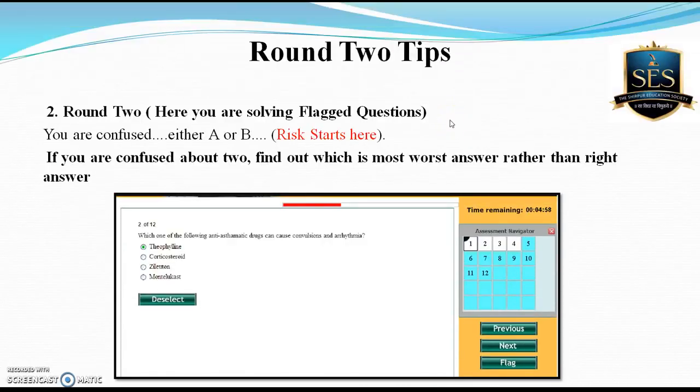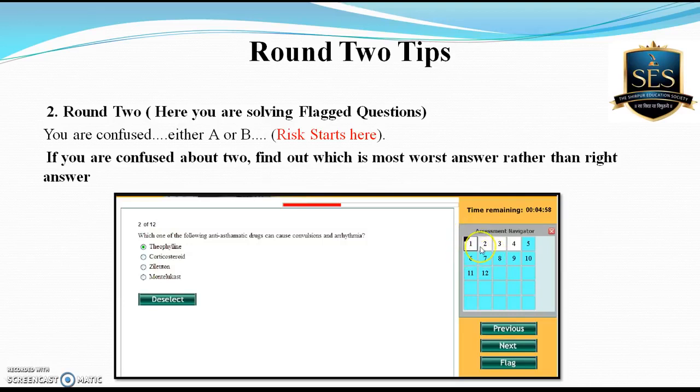So now after round 1 you need to solve that question paper again in a second revision, that is called round 2. So in round 2 the risk starts. Okay, so in round 2 you are solving only those questions which you have flagged in round 1.